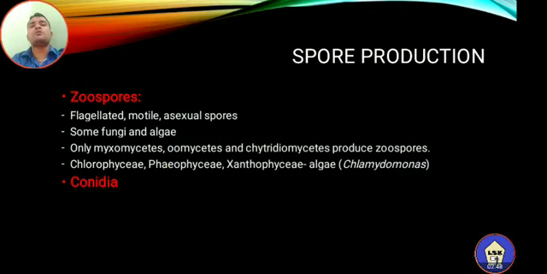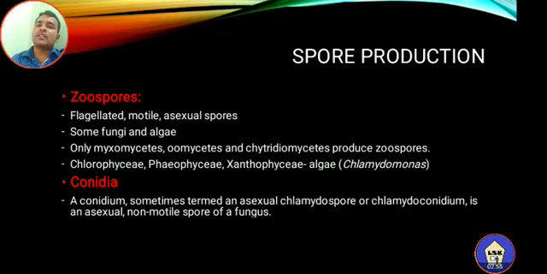Now another type of spores produced by certain organisms is called conidia or conidiospores. These conidia are produced in a spore producing structure called the conidiophore. Conidium is singular and conidia is plural. A conidium, sometimes termed an asexual chlamydospore or chlamydoconidium, is an asexual non-motile spore of a fungus.